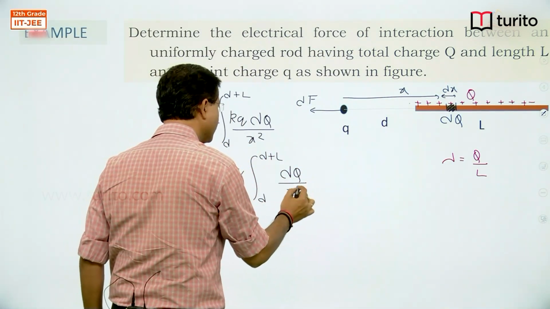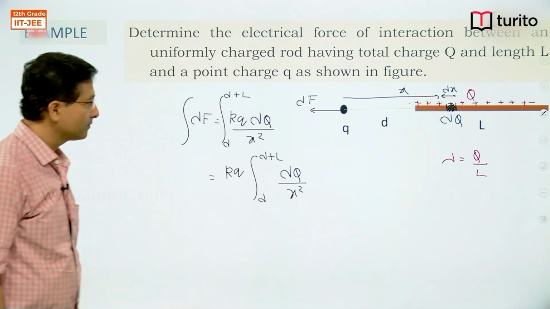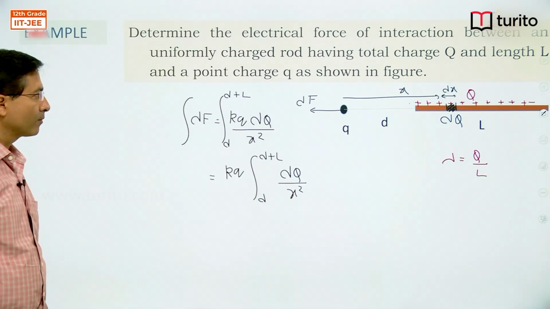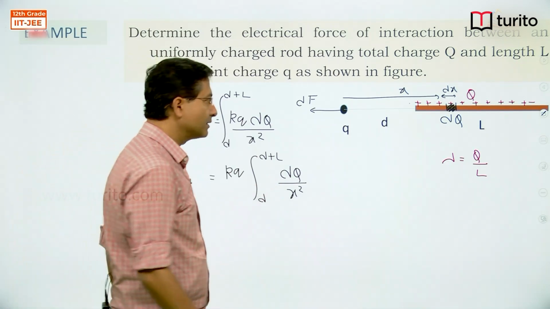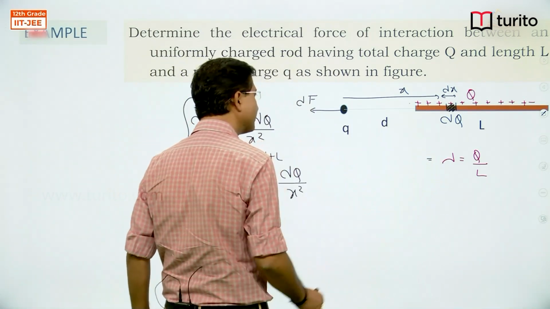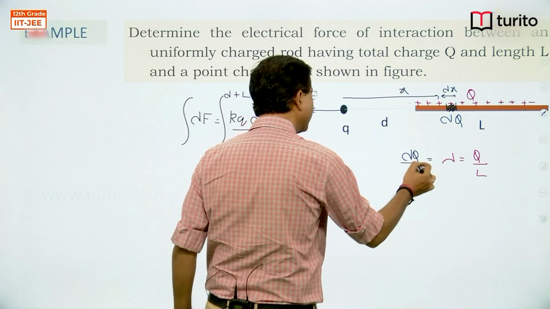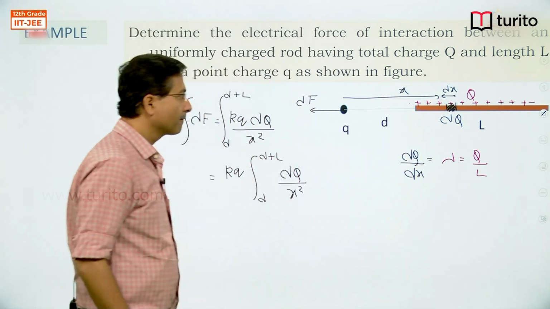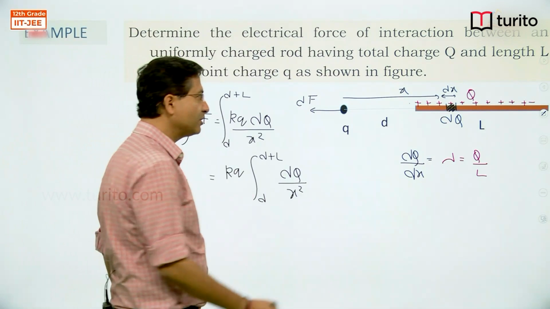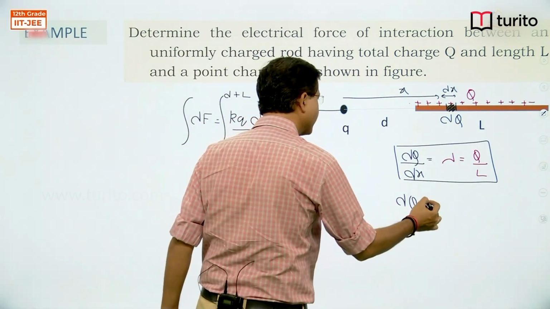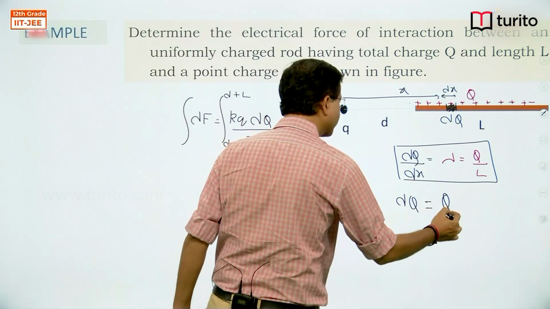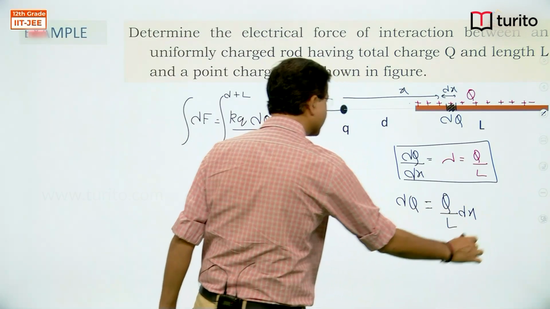dq by x square. Now, what's the relation between this dq and x? We have just seen that linear charge density can be written dq by dx. That means this dq from this equation can also be written as capital Q by L into dx.